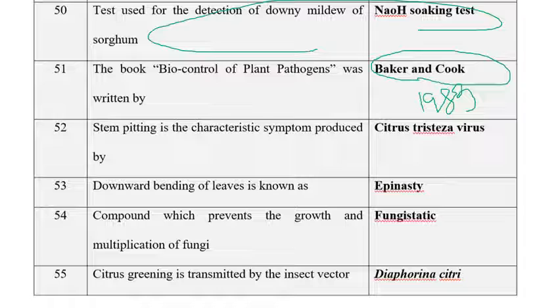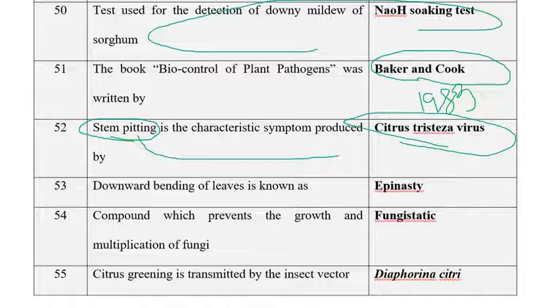So stem pitting is the characteristic feature that is produced by citrus tristeza virus. The next one is the downward bending of leaves, which is known as epinasty. So the next one, a compound which prevents the growth and multiplication of fungi but doesn't kill fungi, is fungistat. Fungicide kills the fungi, whereas fungistat doesn't kill the fungi, but it prevents their growth and multiplication.